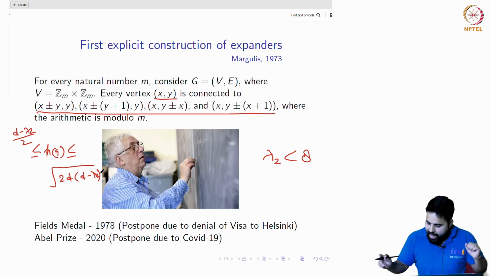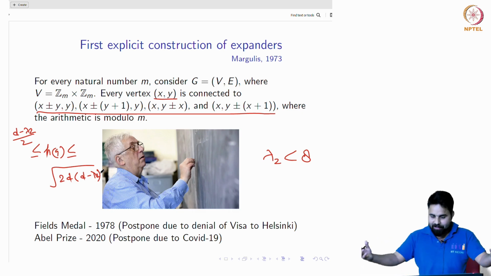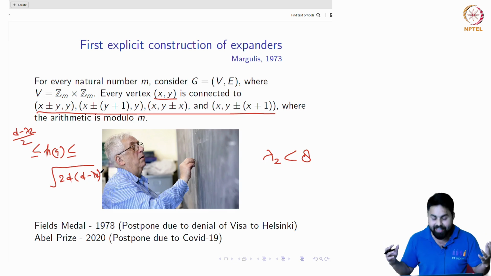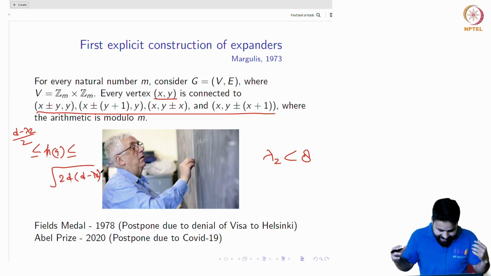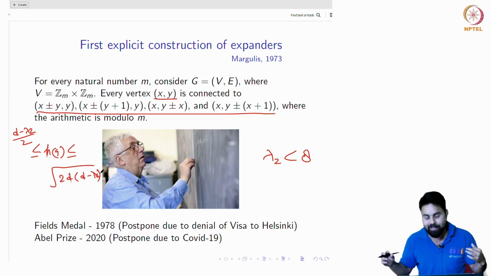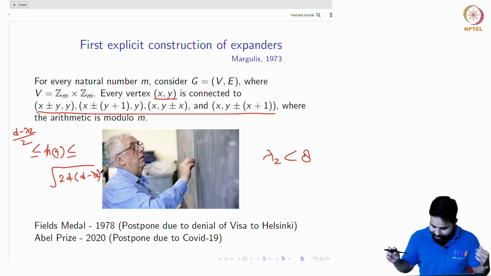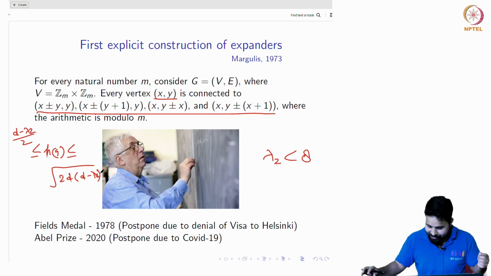Very good. And by the way, Margulis got the Fields Medal in 1978, and the ceremony was postponed due to some visa constraint, I guess, and he recently got the Abel Prize, whose ceremony was postponed due to COVID. So these are kind of coincidences.